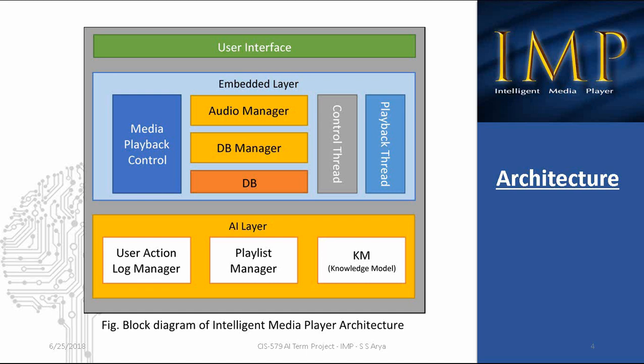The knowledge model can be said to have the knowledge base, knowledge control, and knowledge inference. It processes the logs from the knowledge base and infers the best matching genre at that time of the day according to the user's past choices.